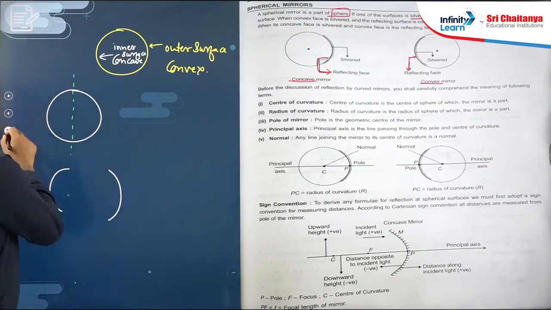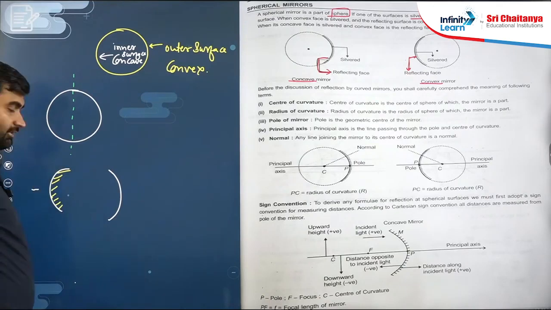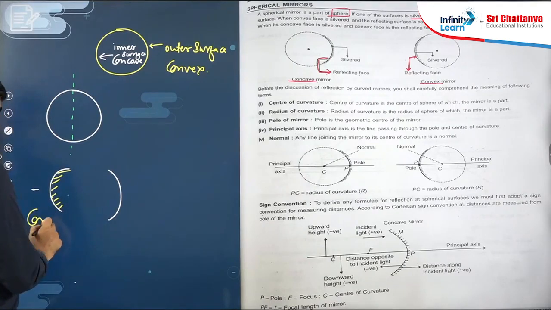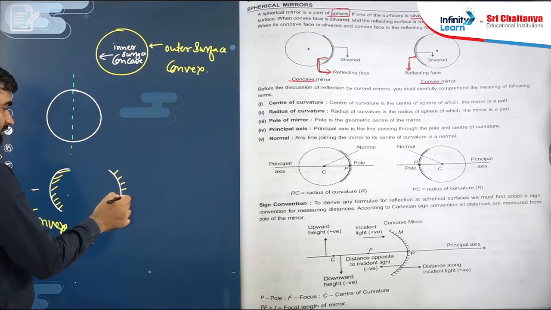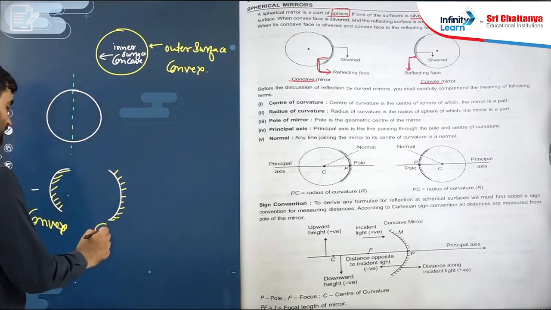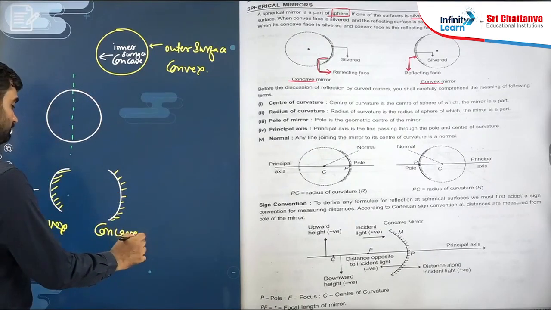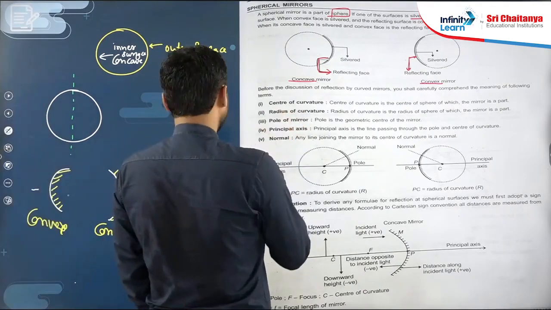If we polish this inner side, then the outer side acts as a reflector, then this mirror will be convex. If we polish this outer side, then this inner side acts as a reflector, that's why it is concave. Clear?